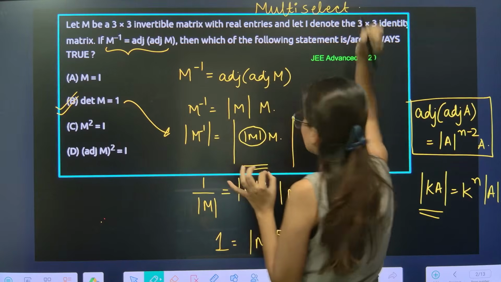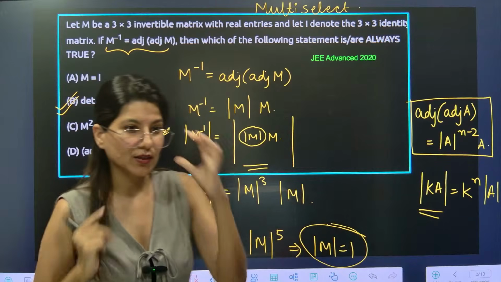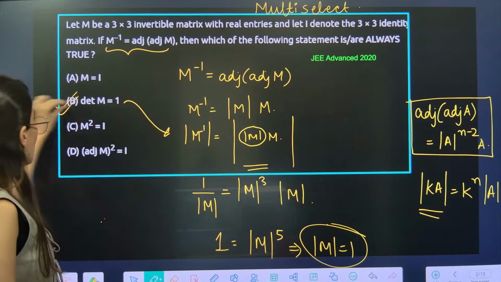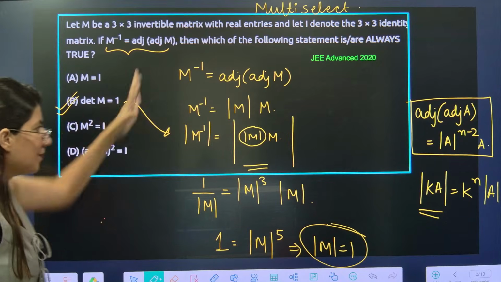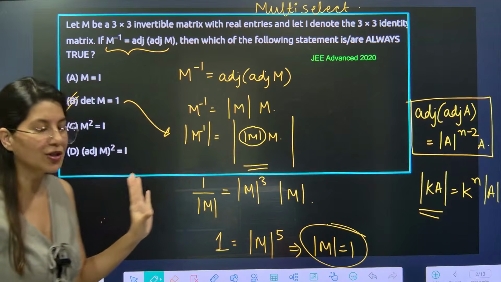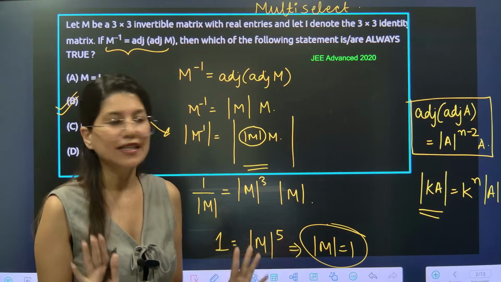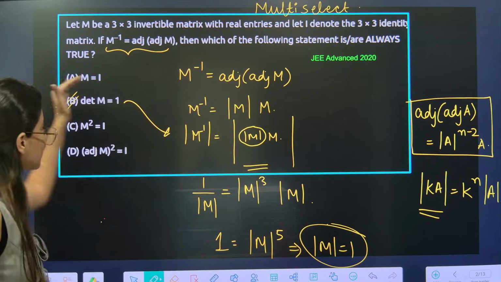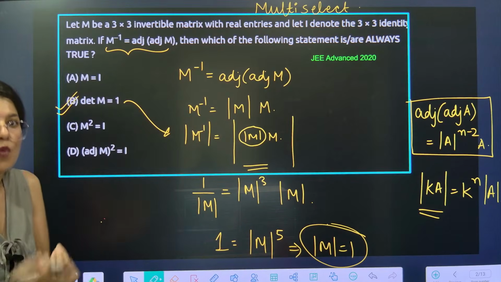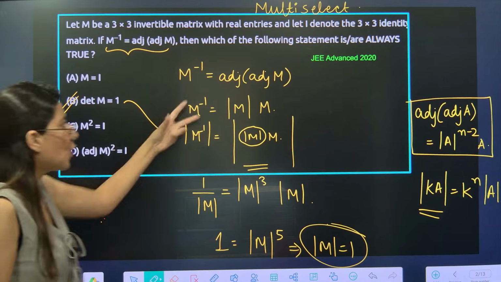Multi-select question. Okay? Perfecto. Option B is absolutely right. The basic solution we have done, we have not done anything great. JEE main level till now. The only point is this is multi-select, so we have to do more.